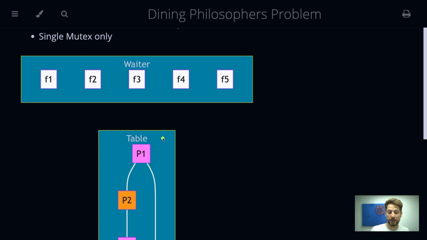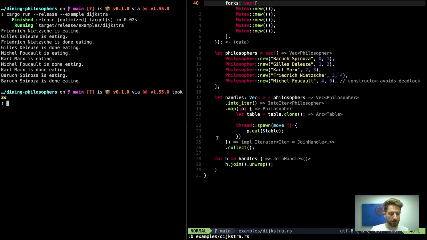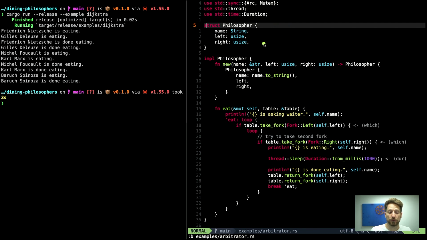There are many ways to do this, so I might have even chosen a broken one, but we can discuss that in the comments. Let's hop over to the code and see what the arbitrator solution looks like. For the arbitrator solution, I copied over the code from the original Rosetta Code example. Here we do not make sure that the lower numbered fork is used, because now the arbitrator is supposed to fix the locking problem.